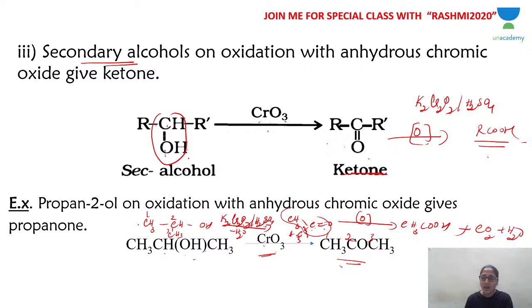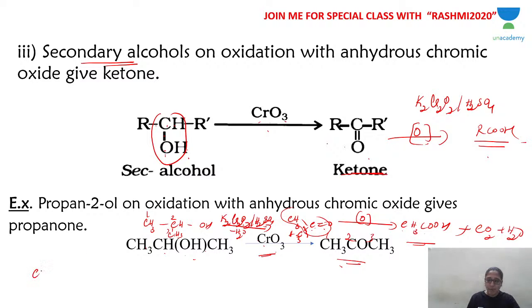Look at this. You started with 3 carbon atoms, and now the carboxylic acid has only 2 carbons. So there is a lesser number of carbon atoms. This is what I meant. The number of carbon atoms is not preserved. The carboxylic acid produced from a secondary alcohol has fewer carbons than the original alcohol. Now this was with isopropyl alcohol.